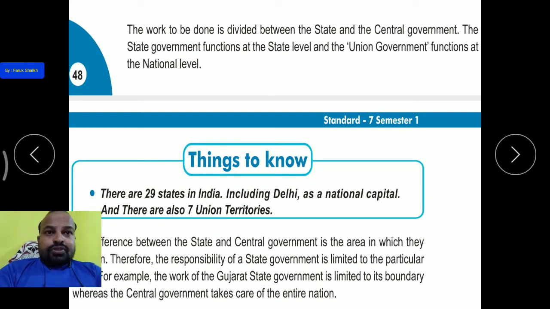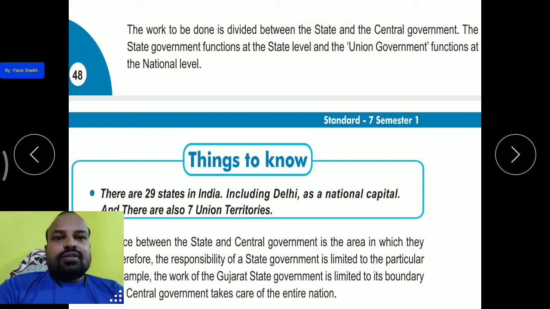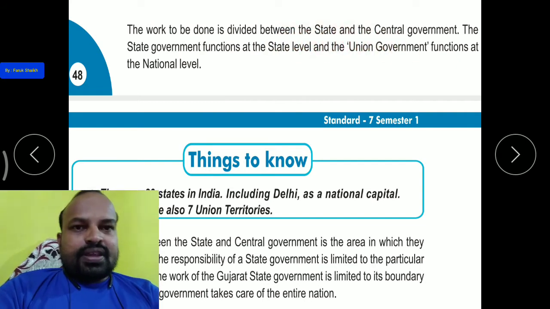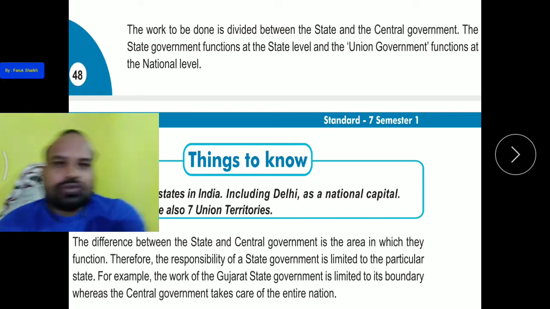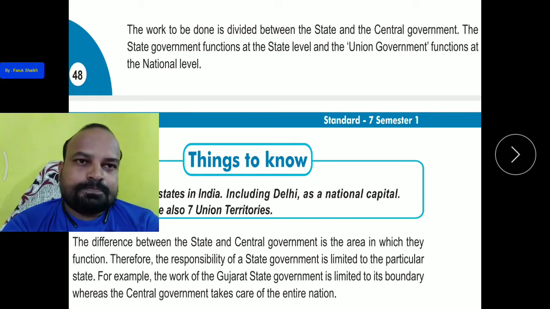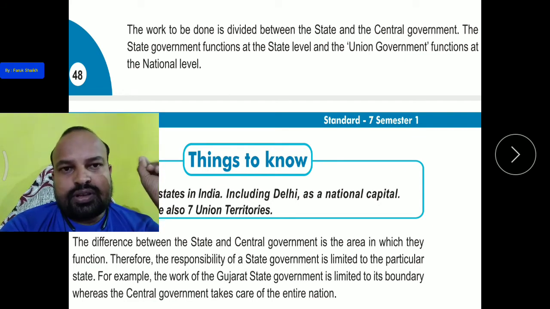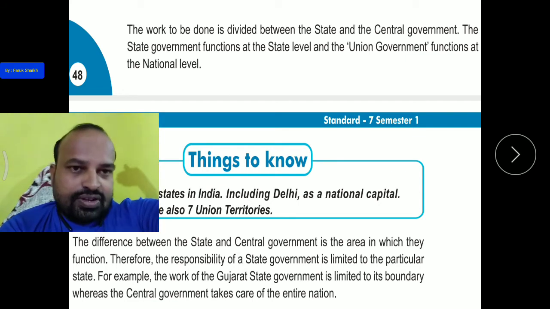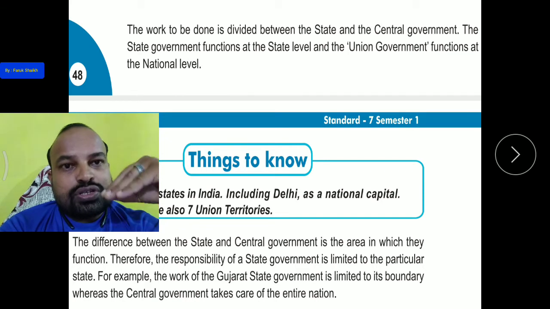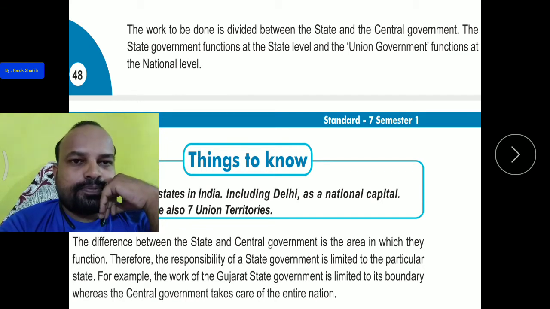Now the work to be done is divided between the state and the central government. In this case, the state government is working, and the central government is also working.